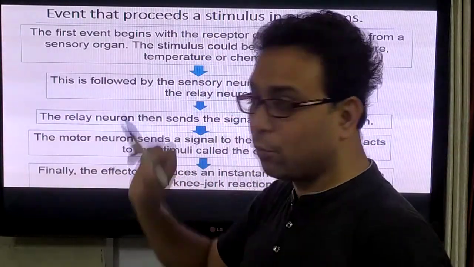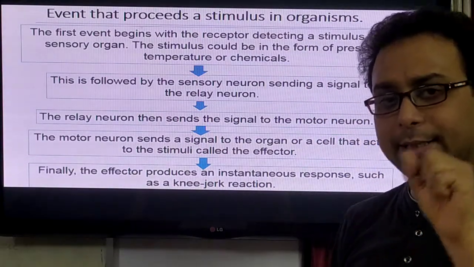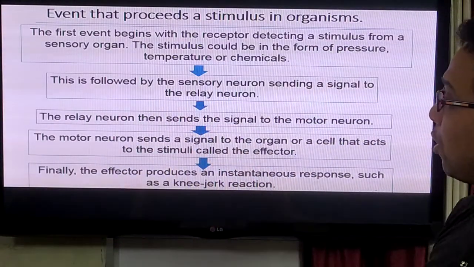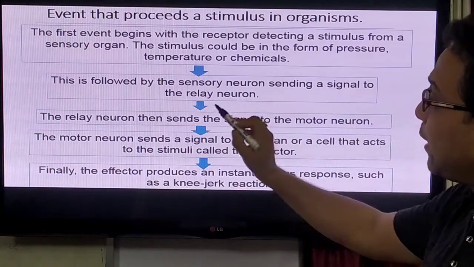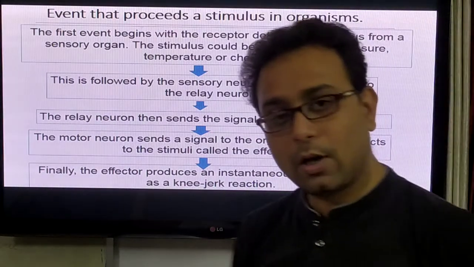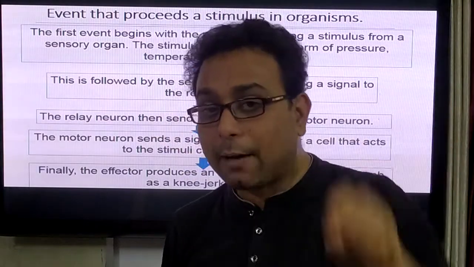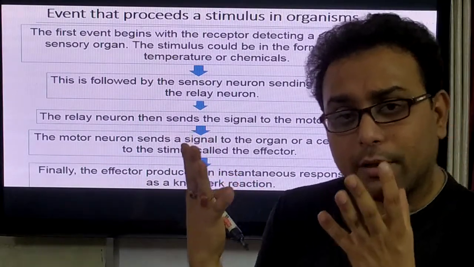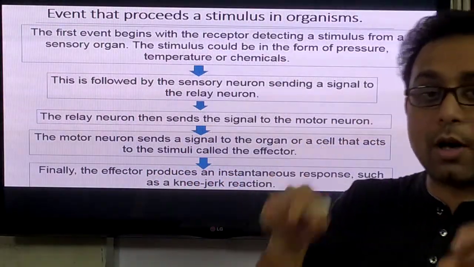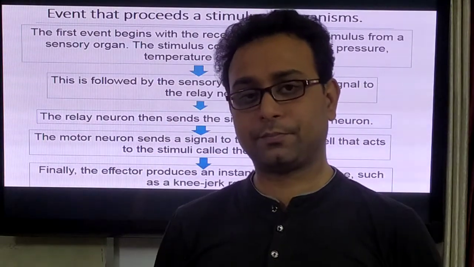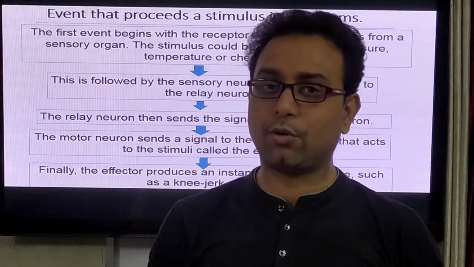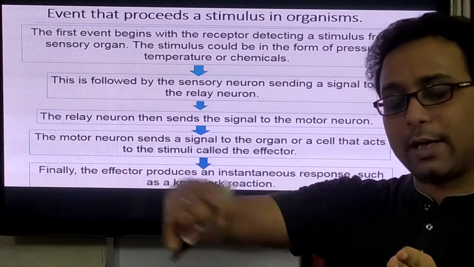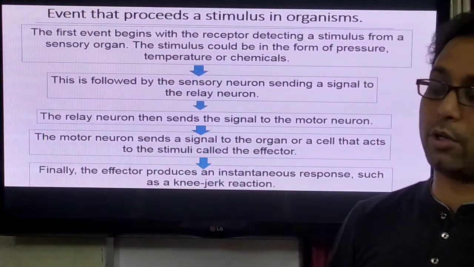After that, what happens? Step 2: after receiving the signal from the stimulus, a sensory neuron sends a signal to the relay neuron. Where is the relay neuron? Relay neurons are present in your spinal cord. We also call them associated neurons. So with the help of the sensory neuron, the stimulus is passed to the relay neurons.